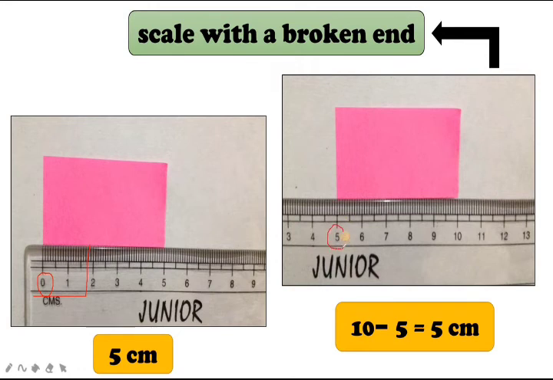Each length is equal to 1 centimeter, so totally 5 centimeter. Or if you start from 5 or any number, to get the correct measurement, you have to subtract the first point from the last point. The same length you can measure this way also. Either you keep it from 0, or you do like this: the last reading minus first reading will give you the exact measurement of the particular object. Both are correct.